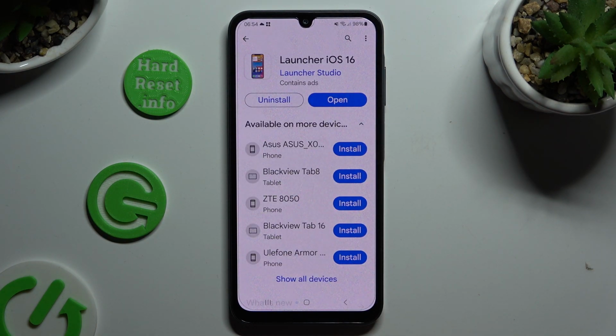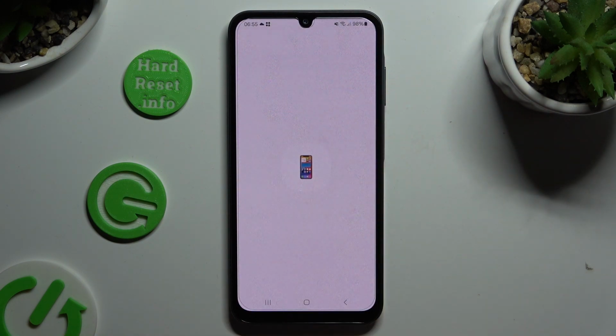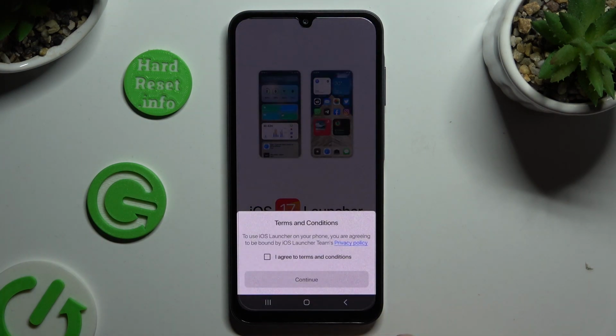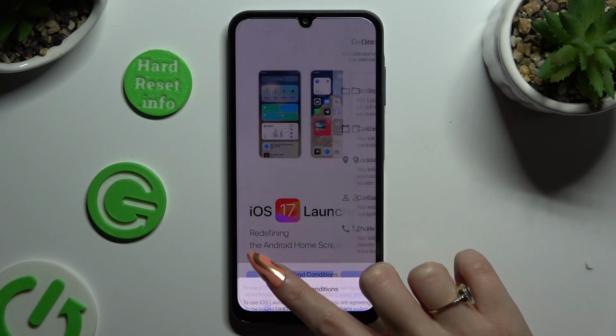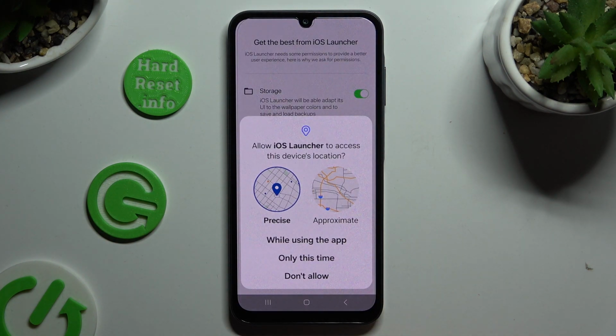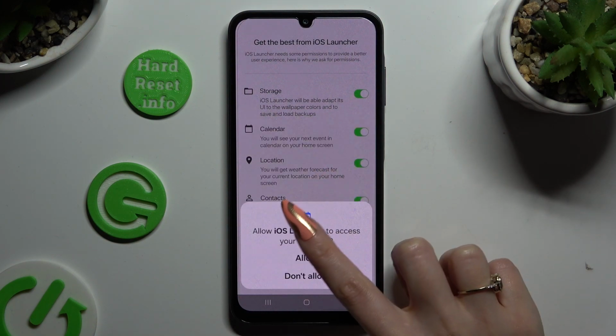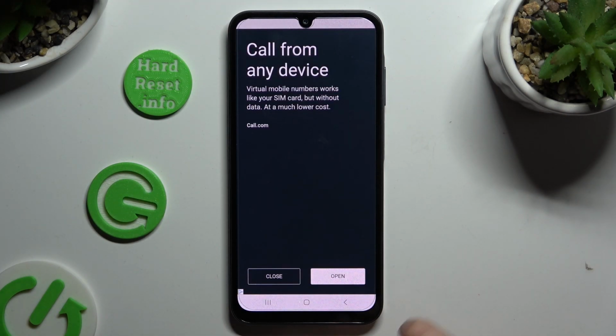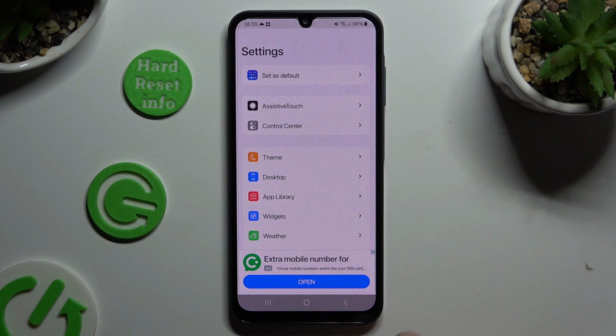When your app is ready, open it. Then hit Get Started, choose I agree to terms and conditions and tap on Continue twice. Now select while using and allow in all available apps. Close and add. And manage all of those options.